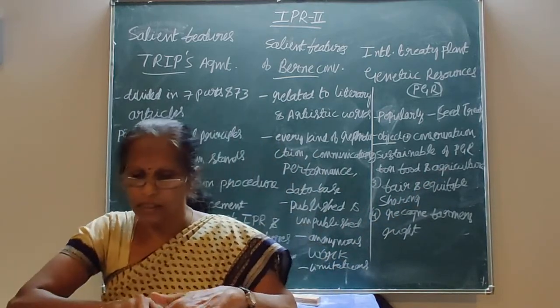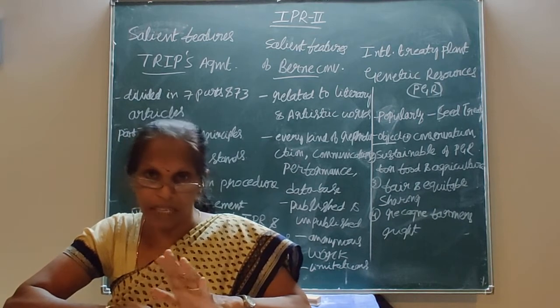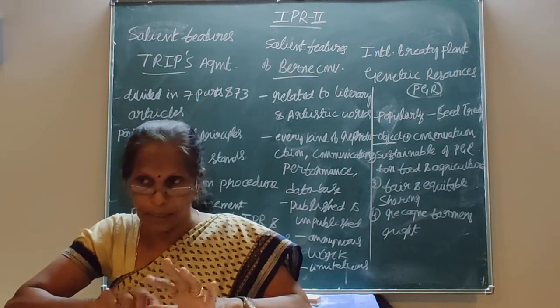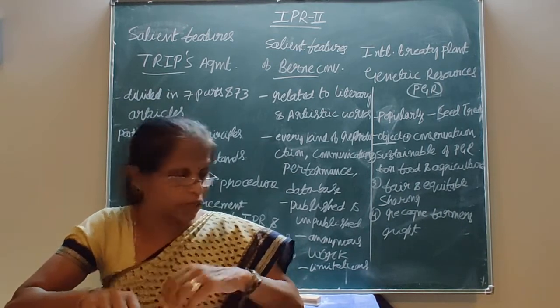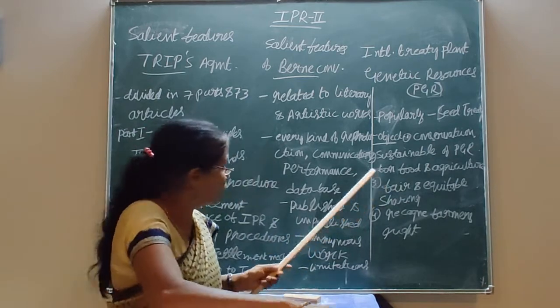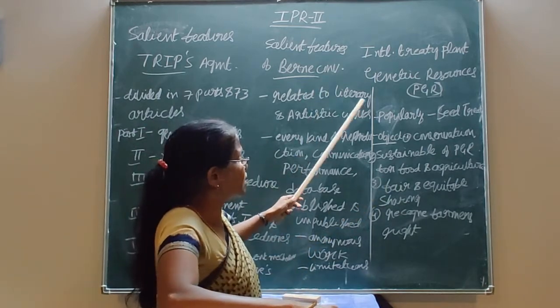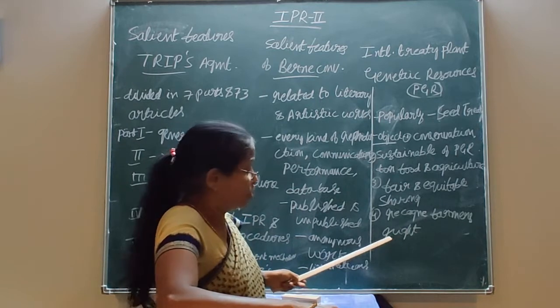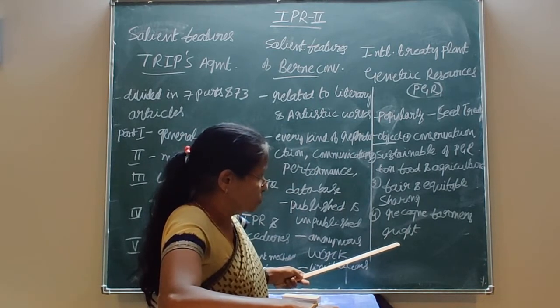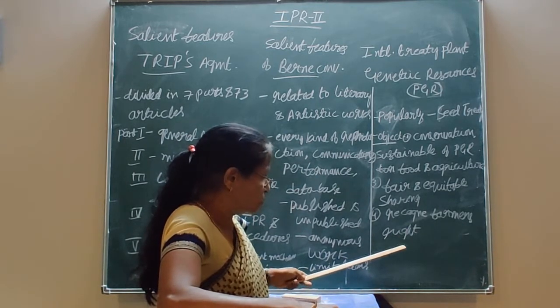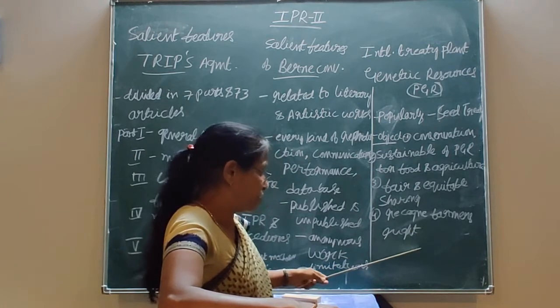Then the provisions relating to compulsory license are also laid down. A compulsory license will be granted by the central government in case of food products and medicine.